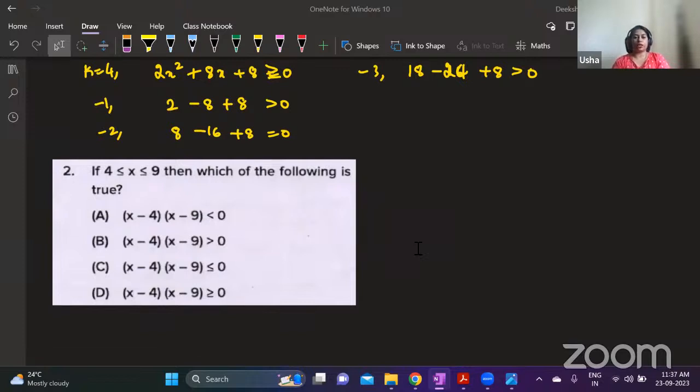x is a value that is greater than or equal to 4 and less than or equal to 9. Okay, 4 and 9 included. It is between 4 and 9. Which of the following is true? Just think and tell me which is true. And here, none of the above is not an option. Therefore, it is easier to get the answer. So you can check with the first option. And then if that is true, you don't have to check the other options because only one of these is true.